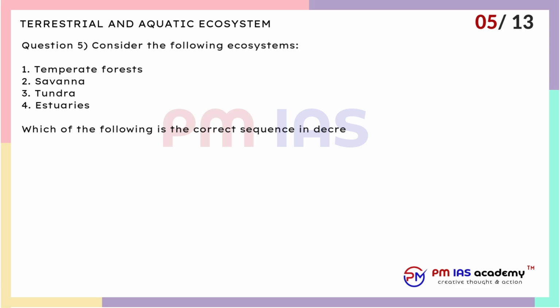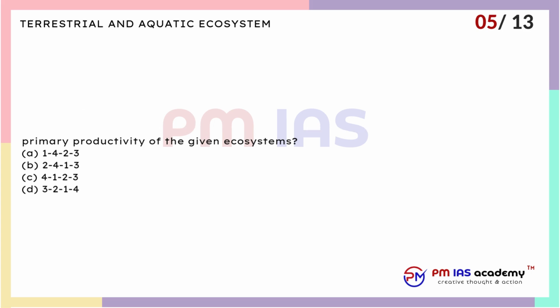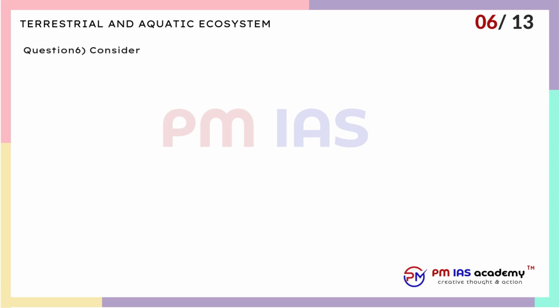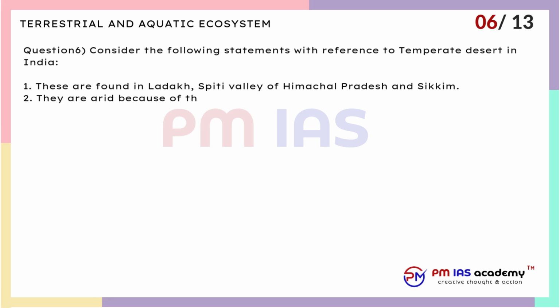of the given ecosystems? A. 1-4-2-3. B. 2-4-1-3. C. 4-1-2-3. D. 3-2-1-4. Question 6. Consider the following statements with reference to temperate desert in India. 1. These are found in Ladakh, Spiti Valley of Himachal Pradesh and Sikkim. 2. They are arid because of the rain-shadow effect of the Himalayas.